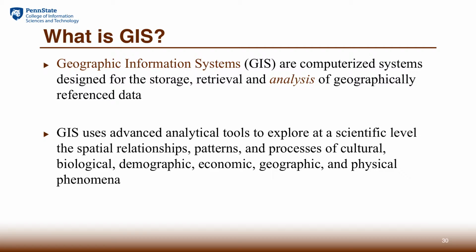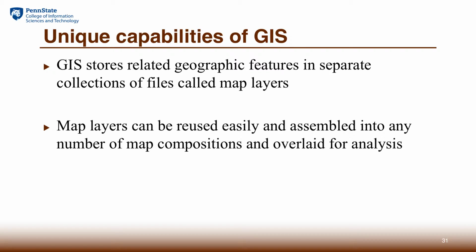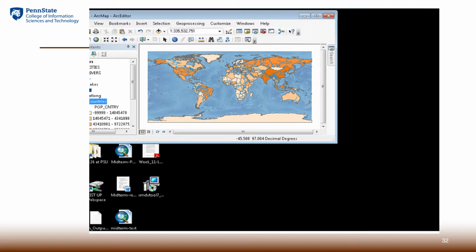One of the unique and distinguishing characteristics of GIS is advanced spatial analytical tools that are usually built in. We're going to explore some of the tools in this class. The unique insight into spatial relationships, patterns, and processes, and the way that GIS can integrate human, cultural, physical, biological, and other phenomena in one spatial framework is extremely powerful.